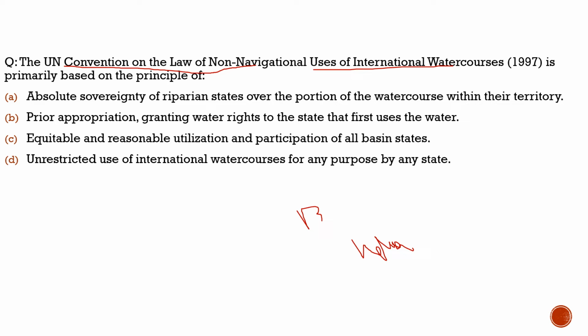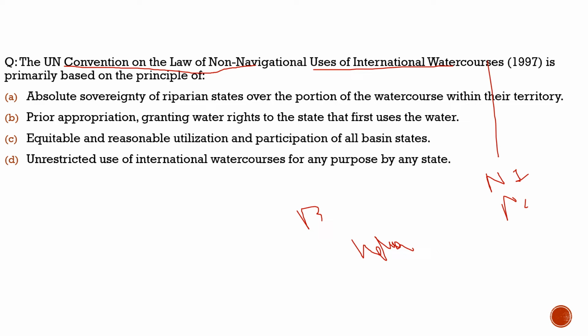With respect to this, we need to understand the UN Convention on the Law of Non-Navigational Uses of International Water Courses. Here we should know that neither India nor China is part of it. But the author says that India should raise the concerns here, India should highlight this issue, and India should use this convention. So let's try to understand what this convention is about. What does it say? Let's solve this question, and then we will come back to the context.